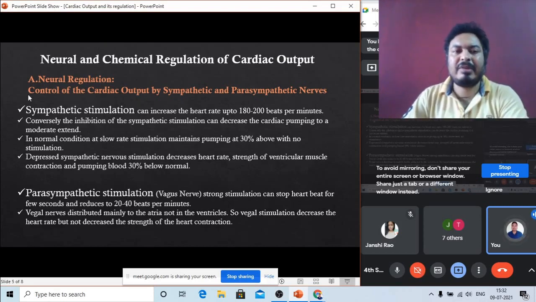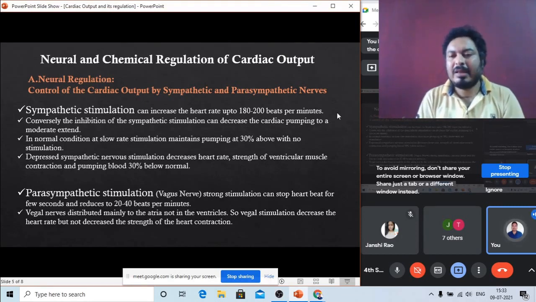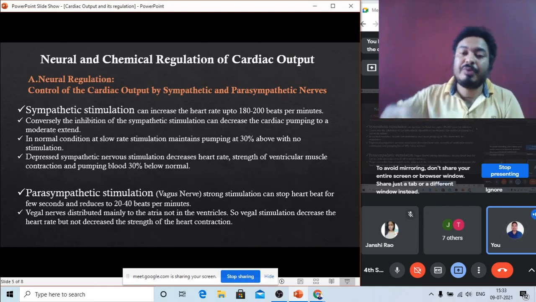First, number one, sympathetic regulation. Sympathetic stimulation can increase the heart rate up to 180 to 200 beats per minute. So normal beat is what? 72 beats per minute. But with higher stimulation of the sympathetic nerve, our heart rate goes up to 180 to 200 beats per minute. This is the maximum. Sometimes it also goes beyond, up to 250 beats per minute.